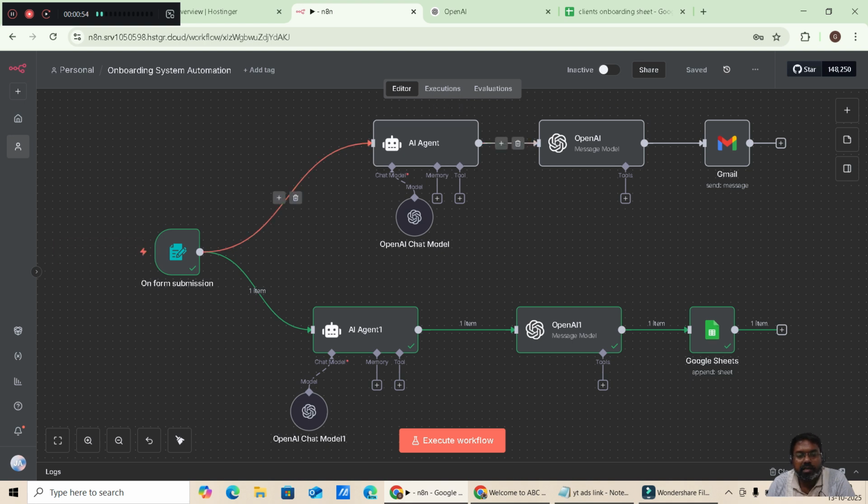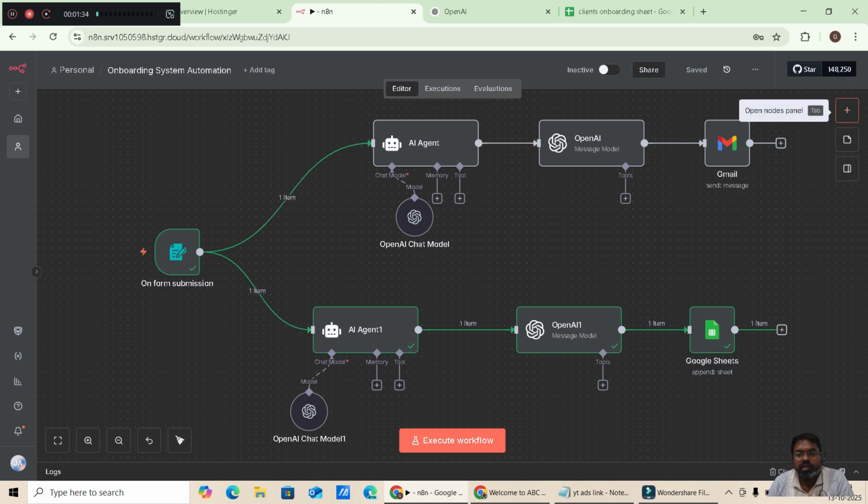And simultaneously, in the same way, the leads, that is the credentials given on form submission, will be sent to AI agent 1 and again to OpenAI 1 and then to Google Sheets, right, to make it digital data in Google Sheets, and a welcome email or any other email will be sent in a fast manner. So now we are going to see how this form is done. So onboarding system automation is done.